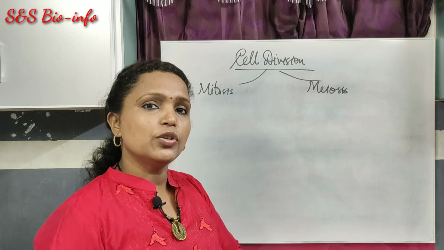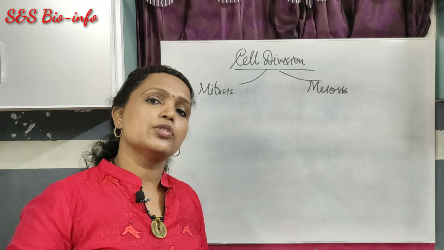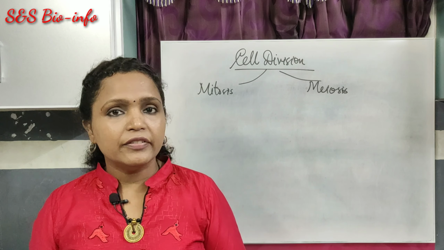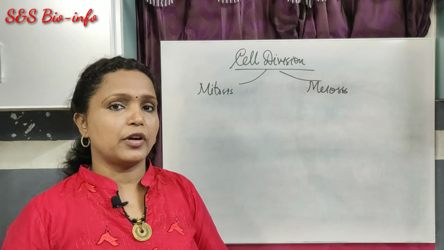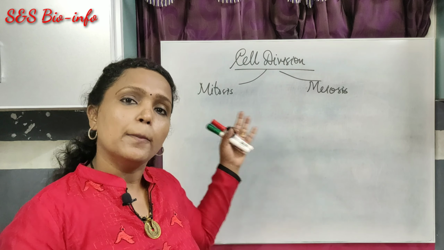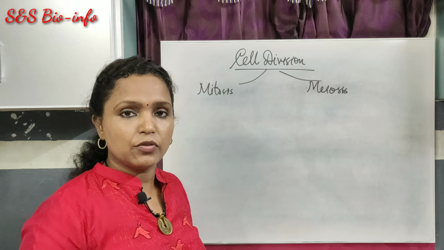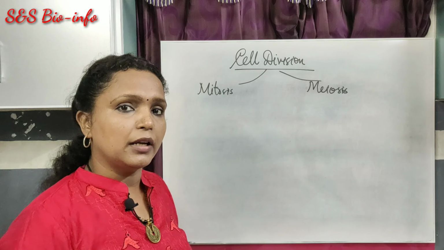meiosis. Mitosis is the special type of cell division that takes place in almost all the body parts of the living organisms except a reproductive cell. That means the body parts of the human beings grow by mitotic division. Got it? Except the reproductive cells. The reproductive cells are the male gamete and the female gamete.